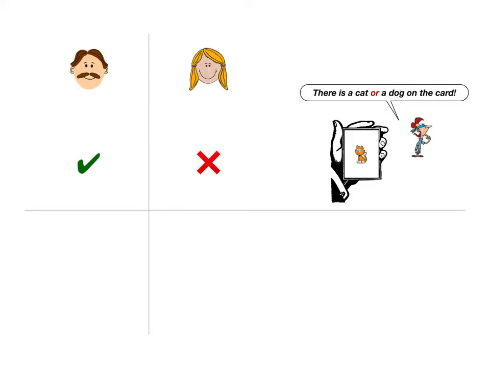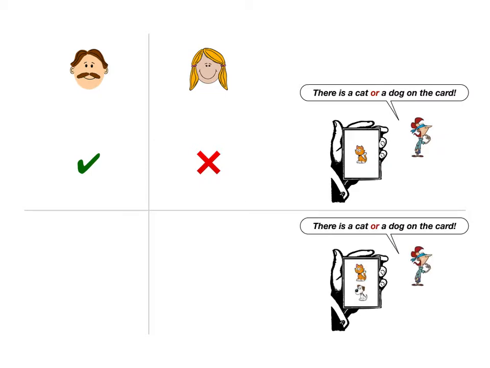Suppose that you're holding a card with the picture of a cat on it. Bob is blindfolded and wants to guess the animal on the card. He says, "There is a cat or a dog on the card." Was Bob's guess right? The first claim says that adults say Bob was right, but children may not, at least at the rate that adults do.